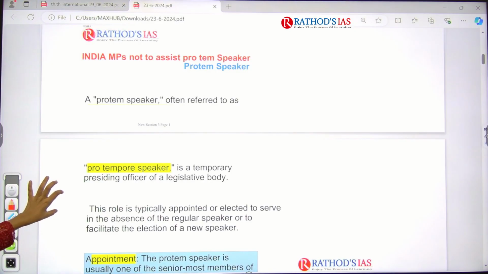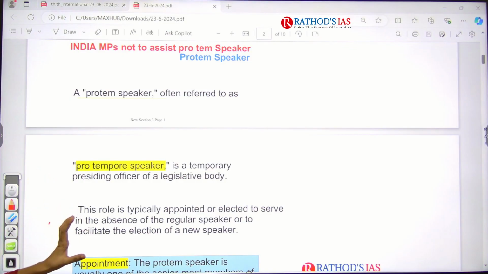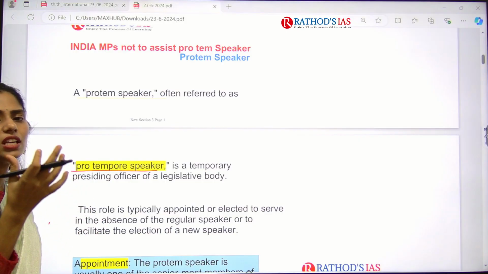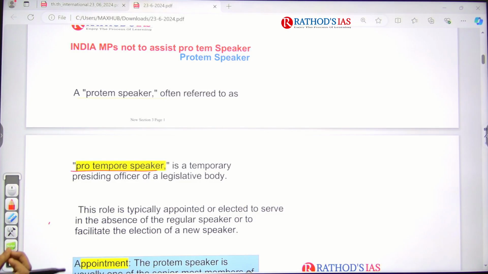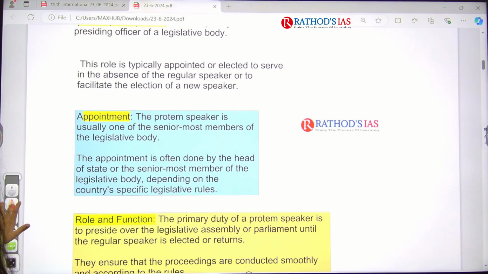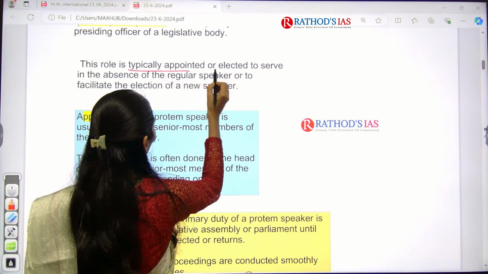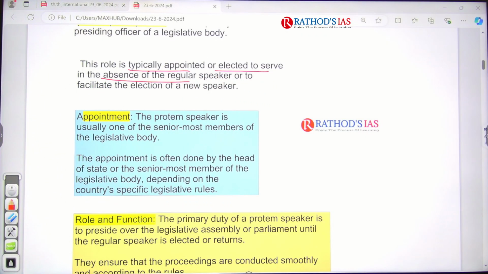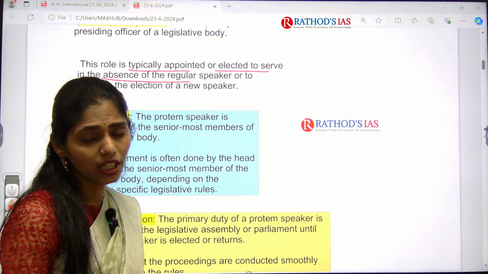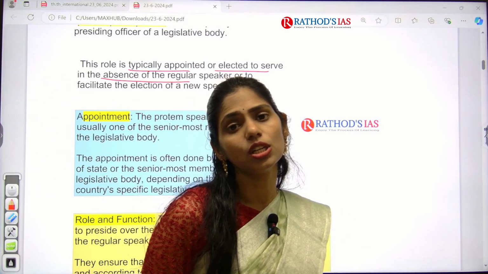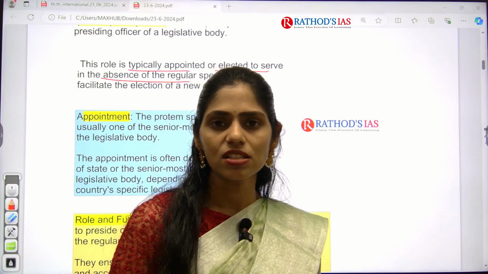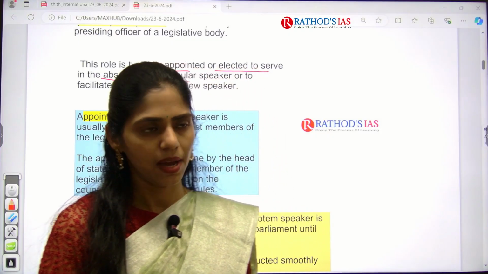So here, who is this Protem Speaker? The Protem Speaker is often referred to as the pro tempore speaker. That means he is a temporary Speaker or presiding officer of Lok Sabha. Okay, so the role is typically appointed or elected to serve in the absence of the regular Speaker. Especially in the period after dissolution of Lok Sabha until the new Speaker is elected, this person functions as the presiding officer of Lok Sabha.